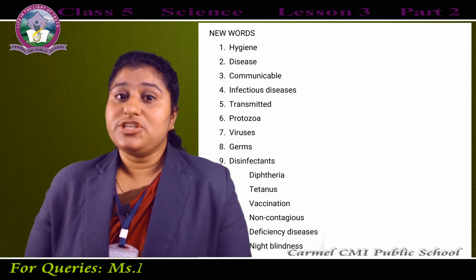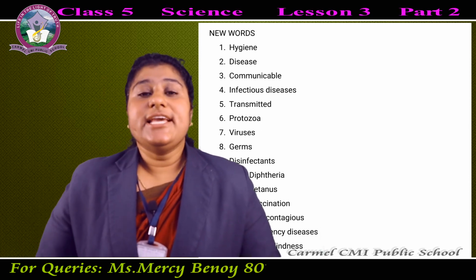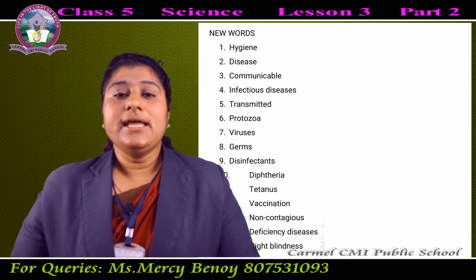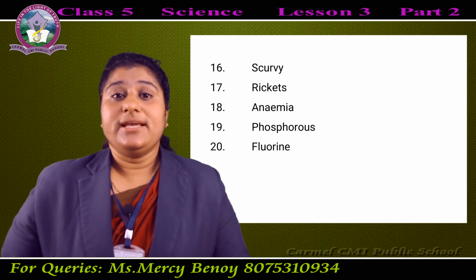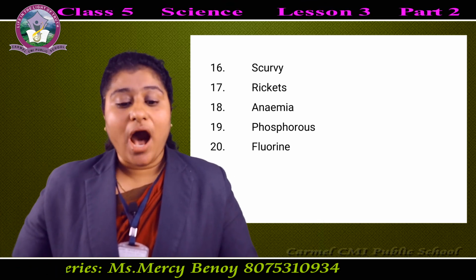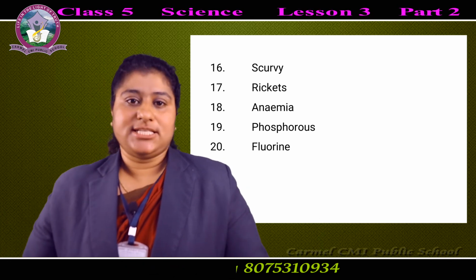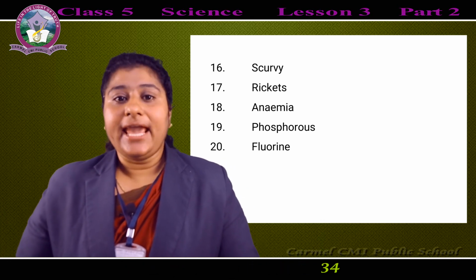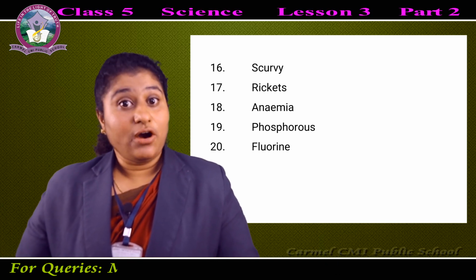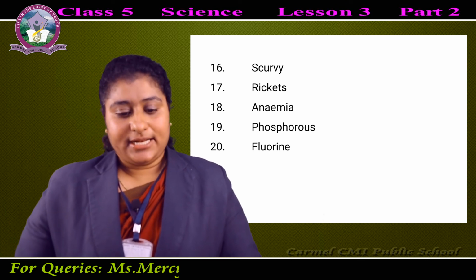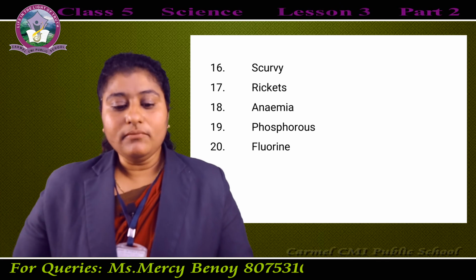Because of the deficiency of vitamin A, we get night blindness, N-I-G-H-T, night, B-L-I-N-D-N-E-S-S, night blindness. Next is scurvy, S-C-U-R-V-Y, scurvy. Next, rickets, R-I-C-K-E-T-S, rickets. Because of the deficiency of vitamin D, we get rickets. Because of the deficiency of vitamin C, we get scurvy.